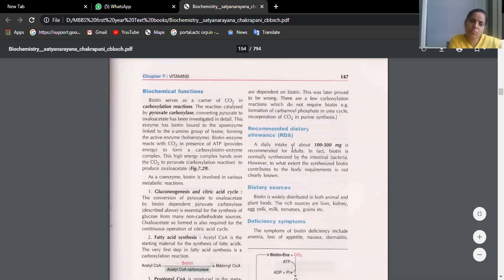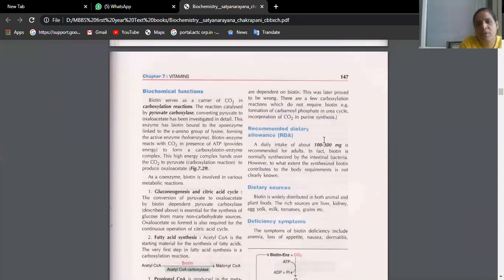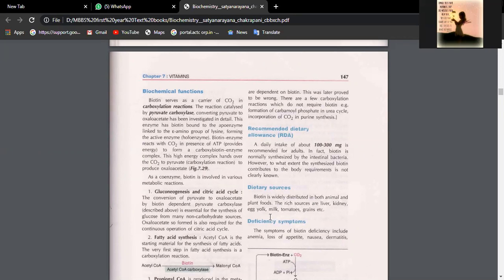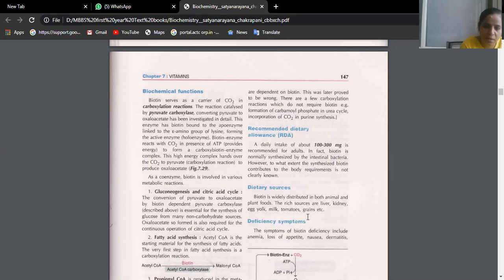Then after this, what is the RDA? That will always be asked. The requirement is asked: how much do we require in a day? 100 to 300 milligrams. Okay. So what are the sources of biotin we have? We have both animal and plant foods, like liver, kidney, egg yolk, milk, tomatoes and grains.